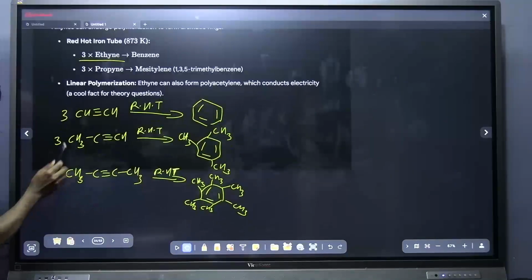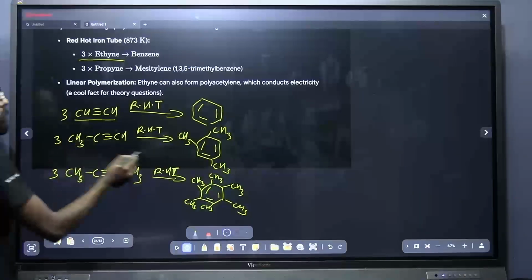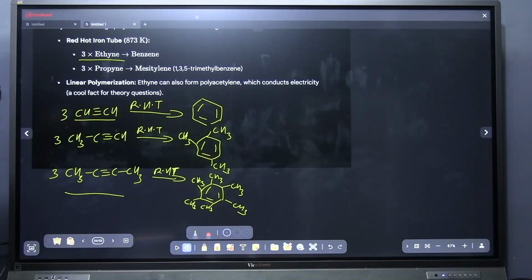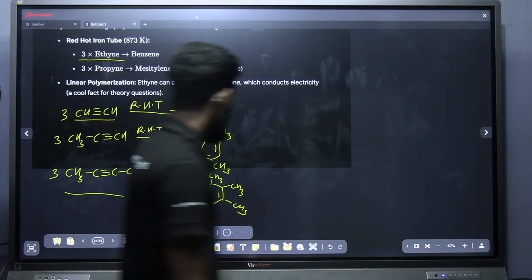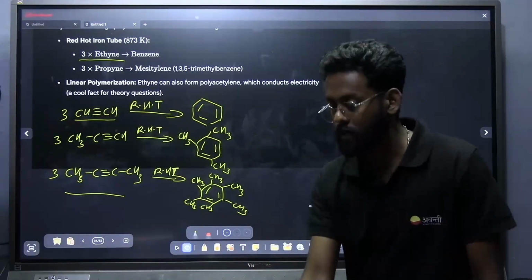Note down these two things. Not only the formation of benzene, if I am taking extra carbon, I will be getting methyl group attached to the carbon. Okay, cyclic polymerization. Is it clear, everyone? Shall I move? Yes, this is the last part of alkane.